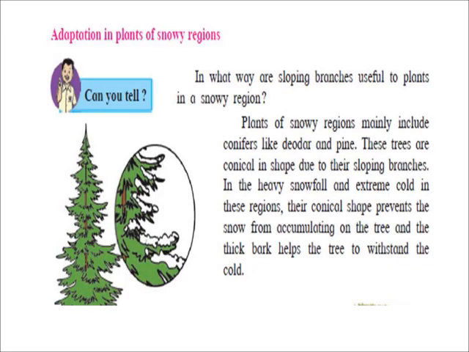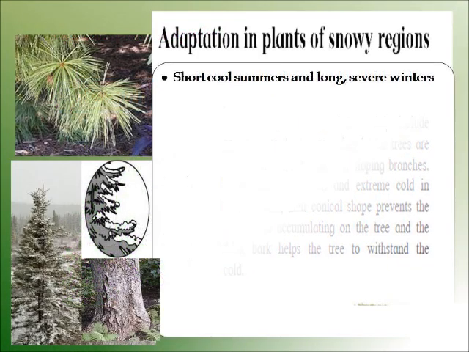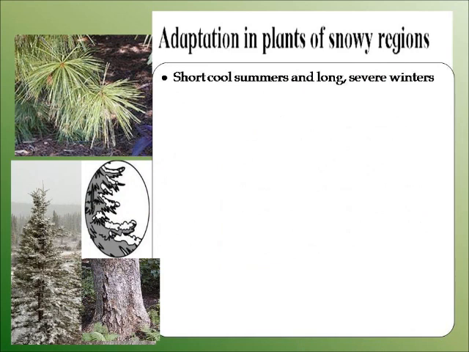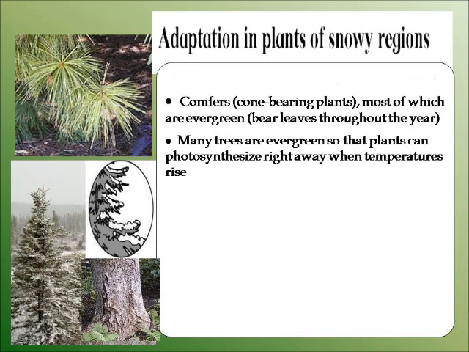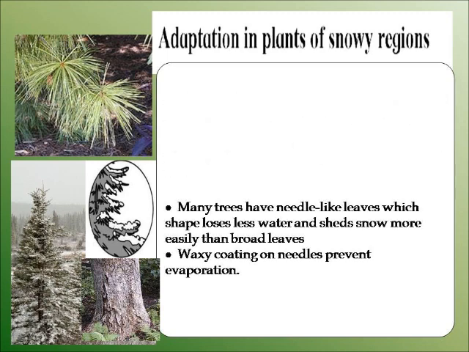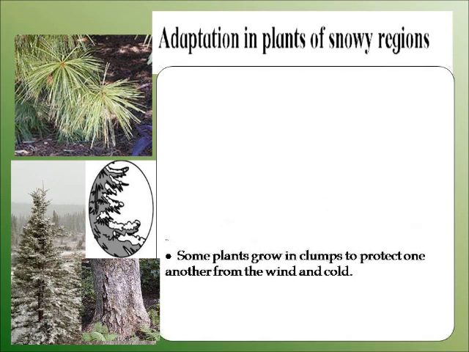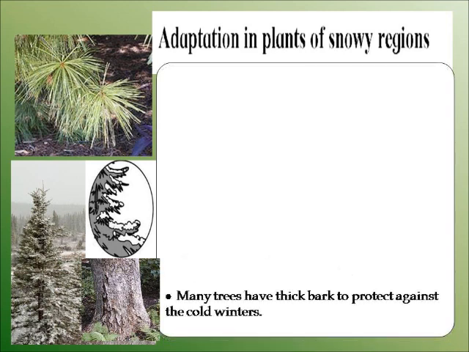Adaptation in plants in snowy regions. In the snowy regions, the summer is short and cool, whereas the winters are long, severe and snowy. In this region, many trees are evergreen, so that plants can photosynthesize right away when temperatures rise. Many trees have needle-like leaves. This shape loses less water and sheds snow more easily than broad leaves. The waxy coating on needles prevents evaporation. Some plants grow in clumps to protect one another from the wind and cold. Many trees have thick bark to protect against the cold winters.